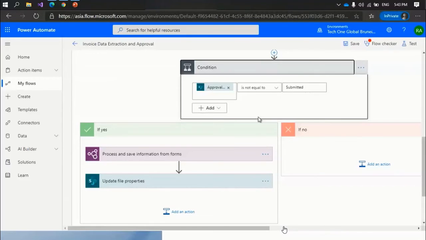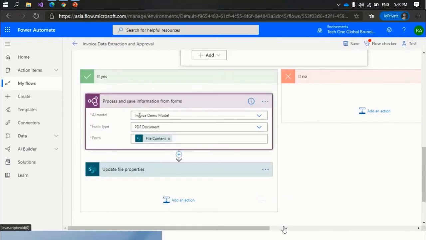Then I pass this condition: when the request is submitted. I don't want to extract the data every time. I want to extract data only one time, when the request is submitted for the first time. Then I check another condition: if the request is not submitted, it will go here. It will process the file using AI Builder, with the model we built using AI Builder, the file format, and the file content.